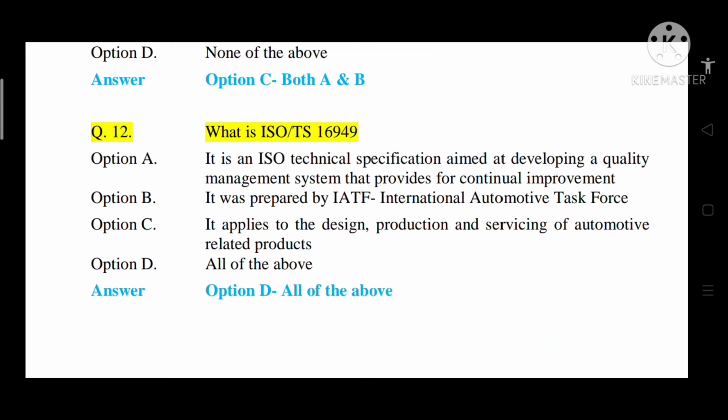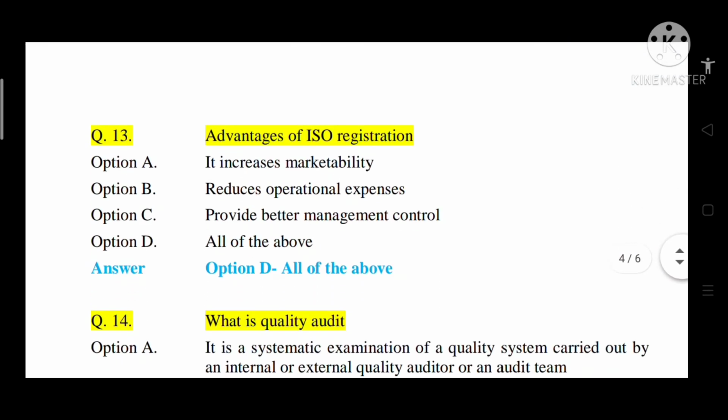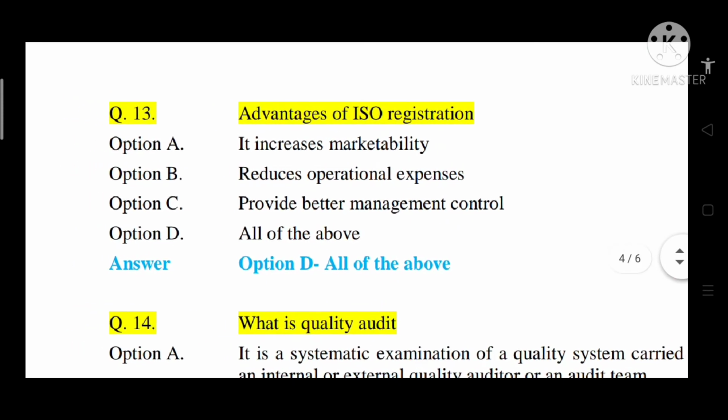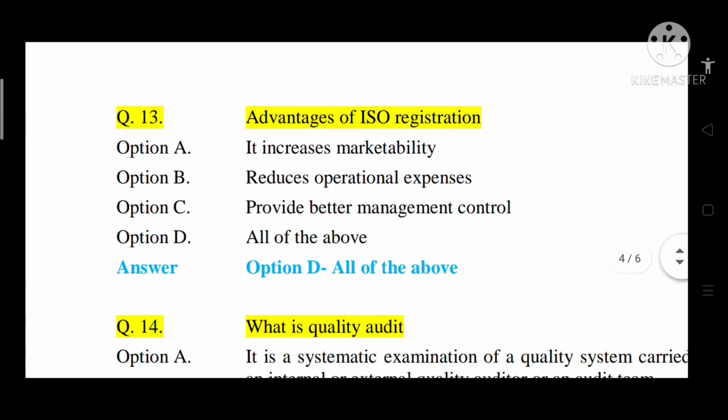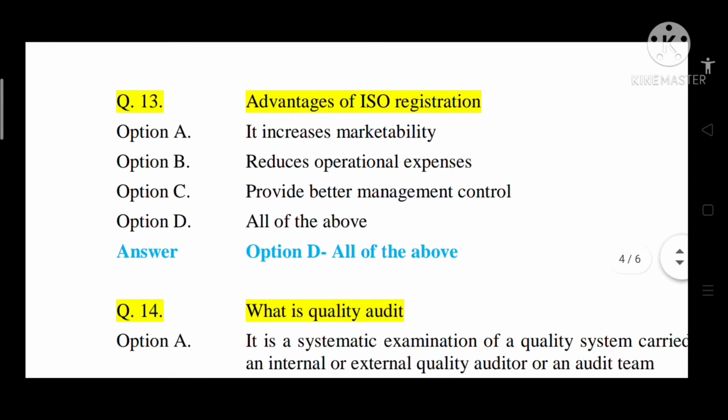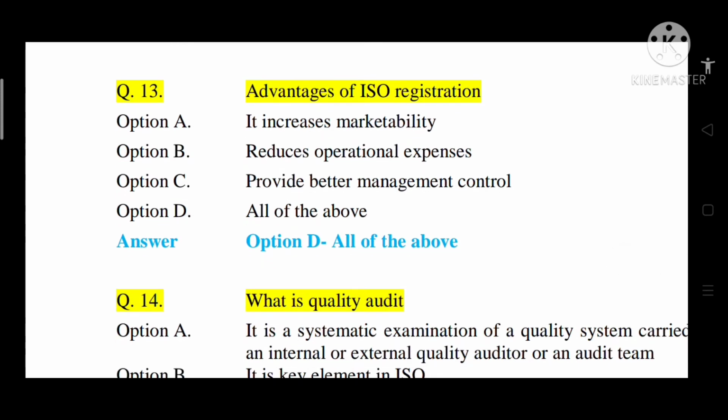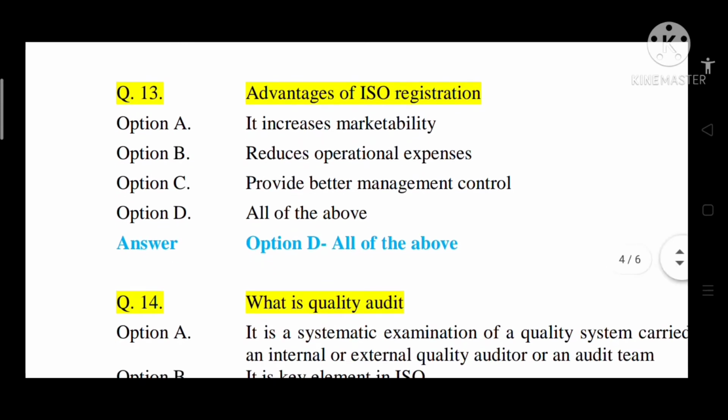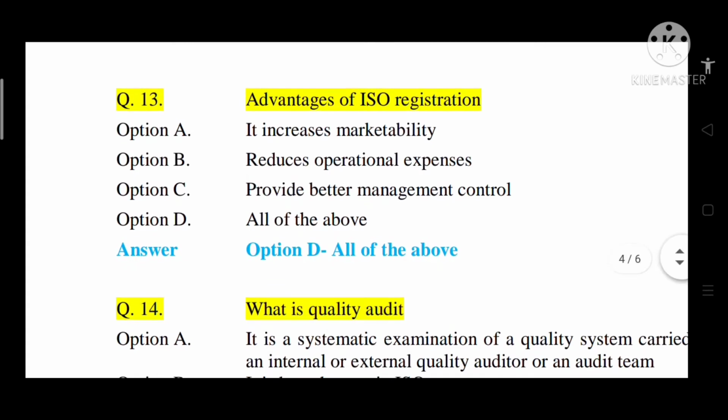So ISO TS is generally an ISO technical specification aimed at developing a quality management system that provides continual improvement. Question number 13, advantages of ISO registration. If one registers his company under ISO, what benefits will he get?